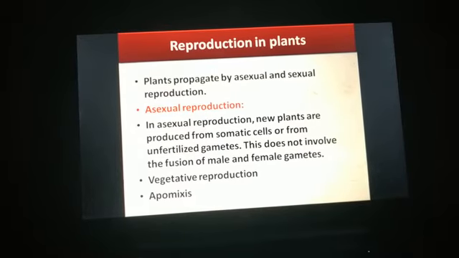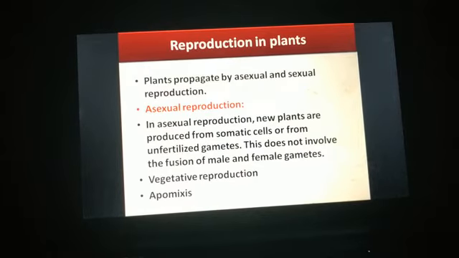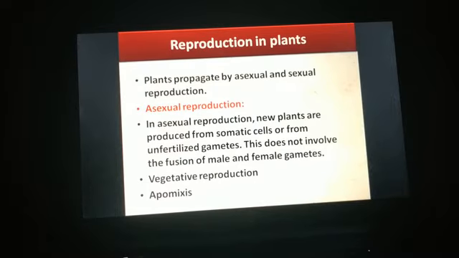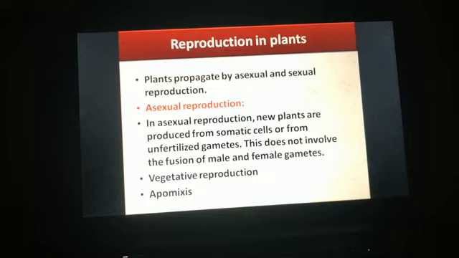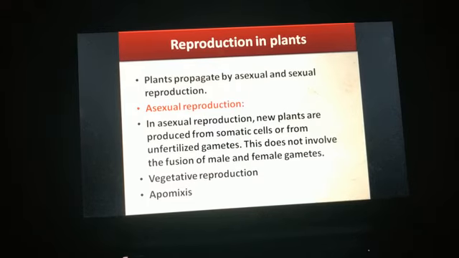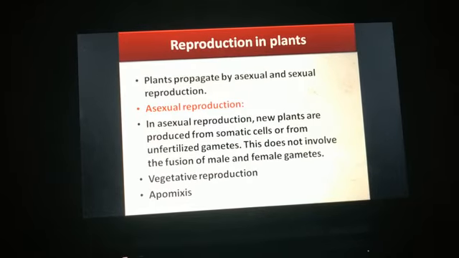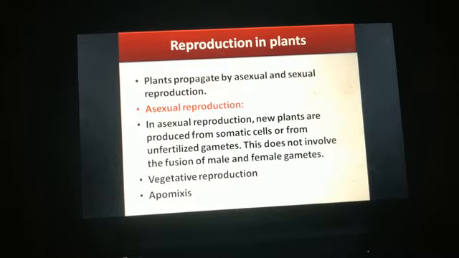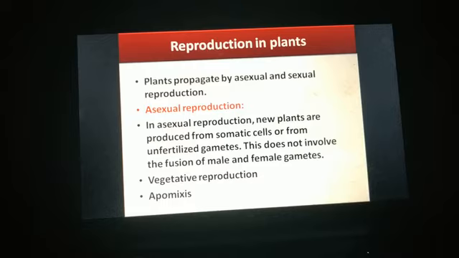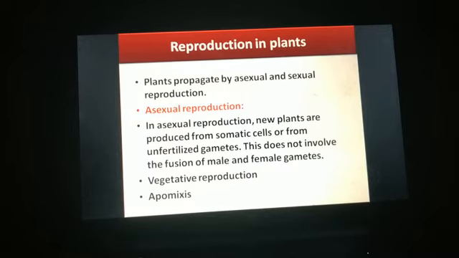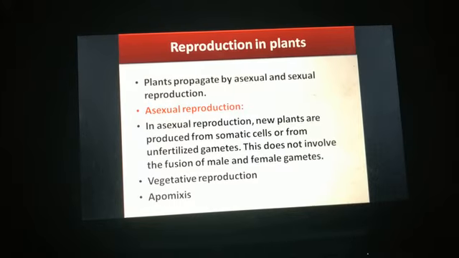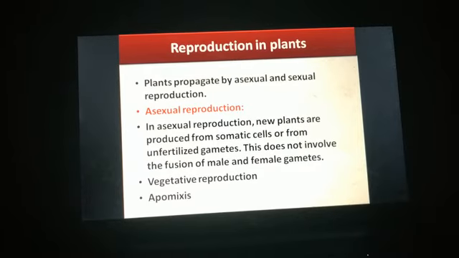Hello students. In the last class we studied reproduction in microbes, specifically in bacteria, right? In today's class we will see reproduction in plants. Plants propagate by asexual and sexual reproduction. The first one, asexual reproduction, I will discuss, and after that we will see sexual reproduction.